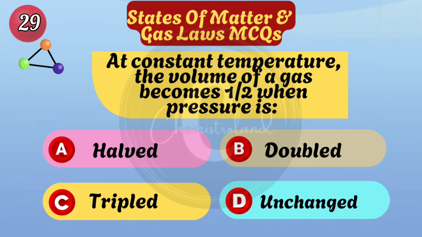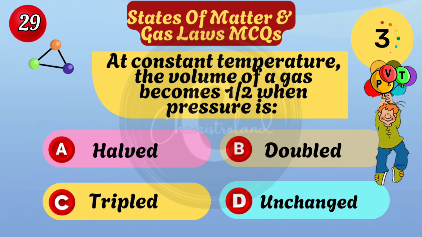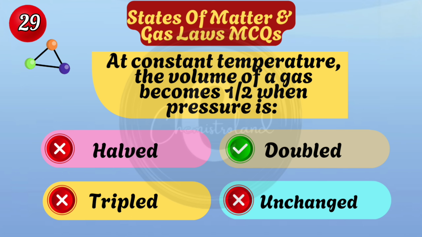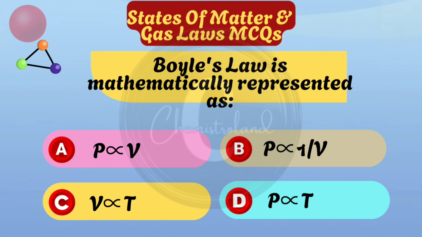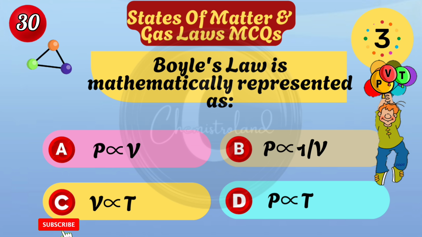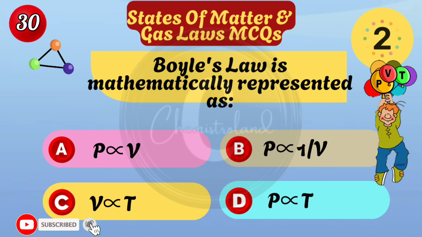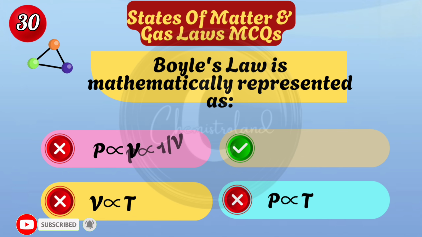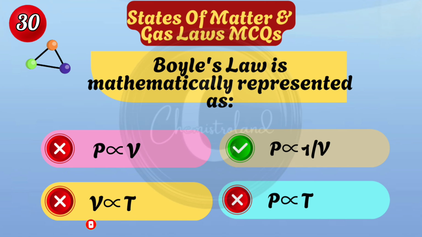At constant temperature, the volume of a gas becomes half when pressure is doubled. Boyle's law is mathematically represented as pressure is inversely proportional to volume.